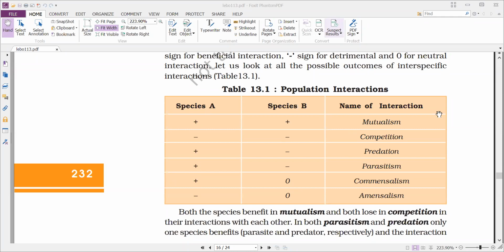Here we can see the interactions represented in the form of symbols like positive, negative, and zero. The positive means if the organism is benefited, we give the positive symbol. Whichever organism is benefited, for that we give positive, and the negative sign is given for detrimental, that means the organism is affected, which can lead to death.